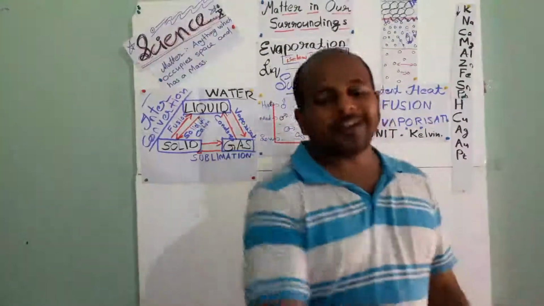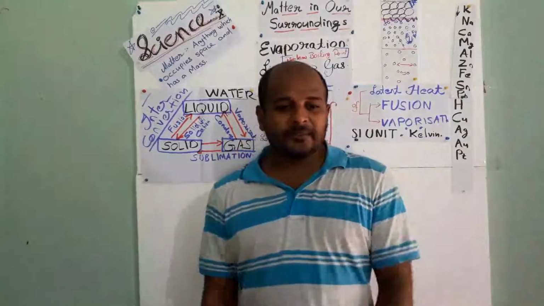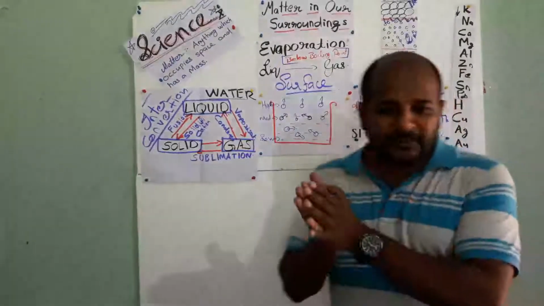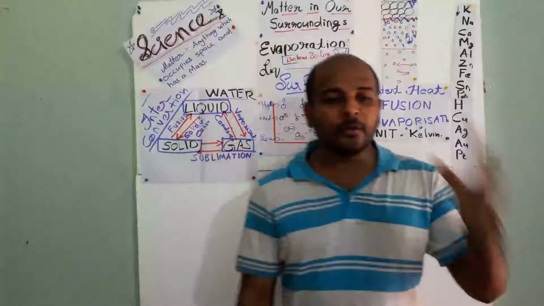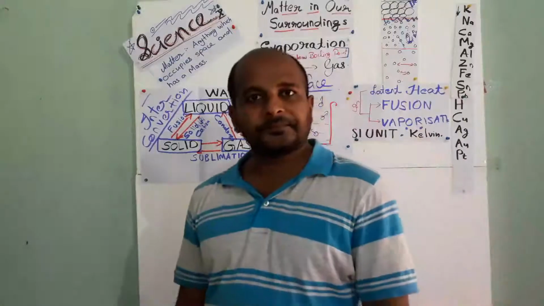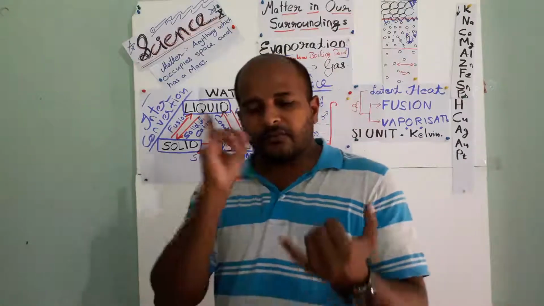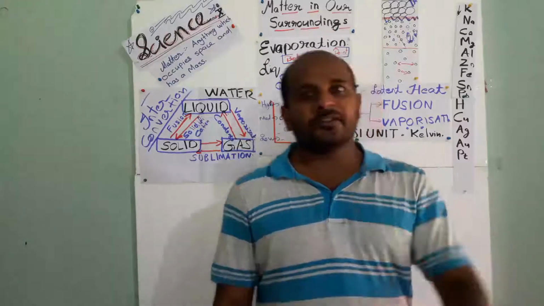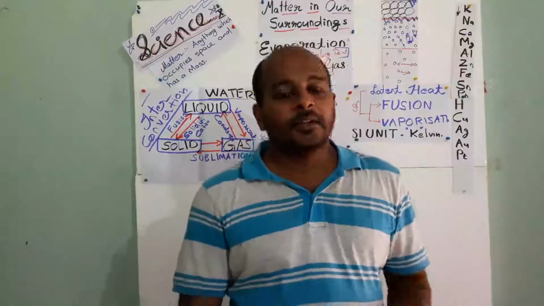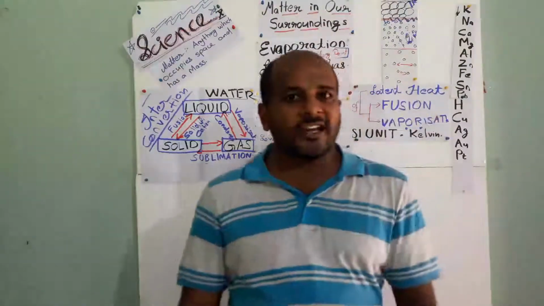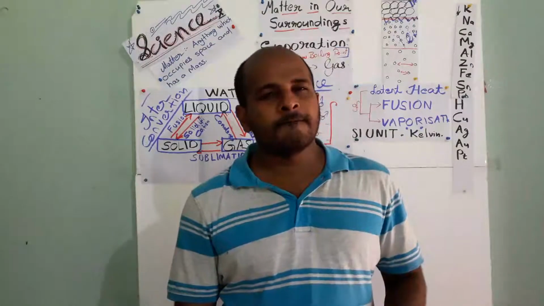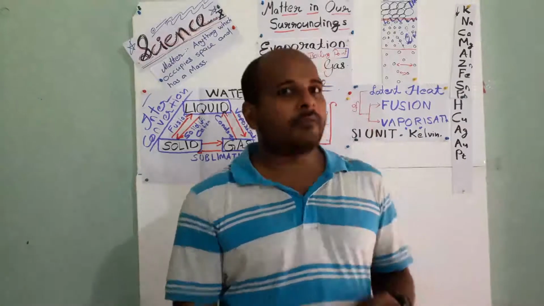Let's see what the factors affecting evaporation are. The rate of evaporation depends upon the surface area, temperature, humidity and wind speed. If wind is more, then evaporation also takes place very high. Humidity: if humidity is high, will evaporation be low or high? Evaporation will be low, isn't it?